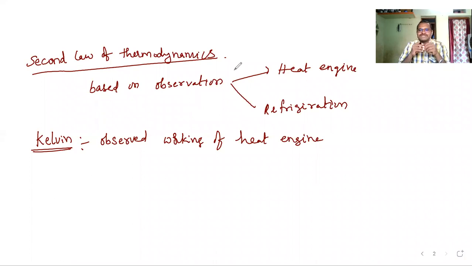What I am saying is, in heat engines, the working substance absorbs some heat energy, and by absorbing that heat energy, it will perform some work to run the engine. At the same time, the surroundings of that engine will get heated up. By absorbing heat energy, the working substance performs work and ejects some heat energy to the surroundings. Surroundings means a body which is at lower temperature.